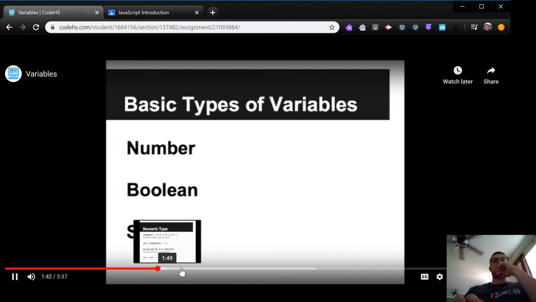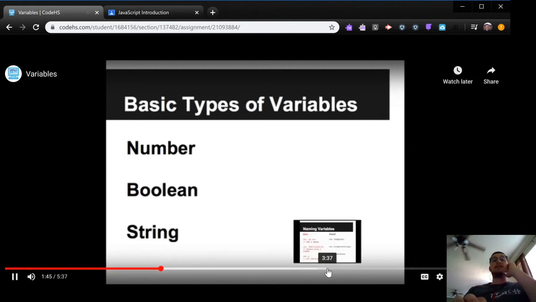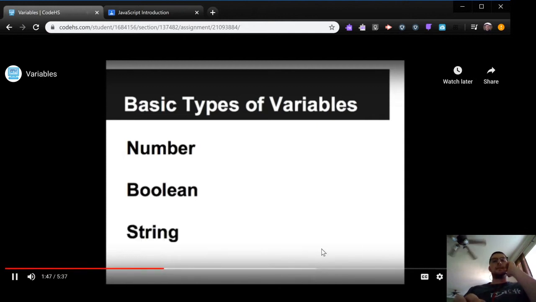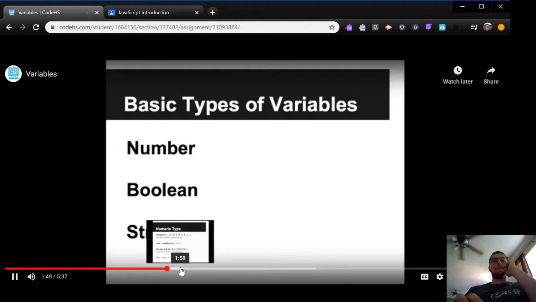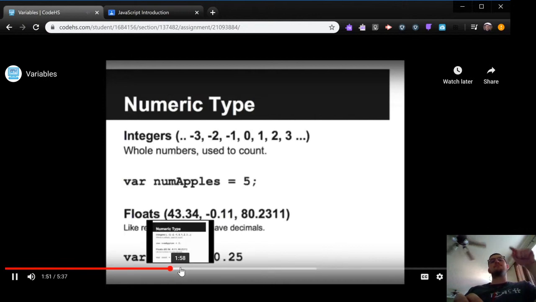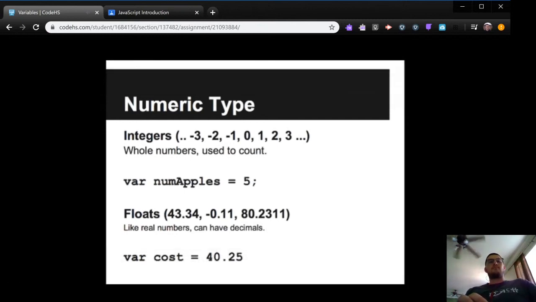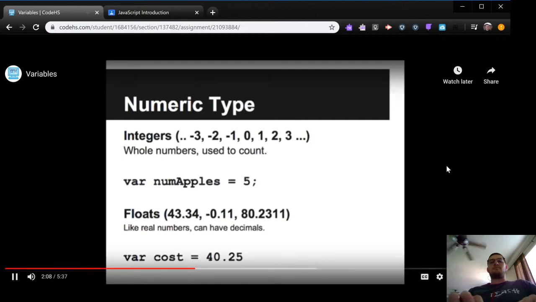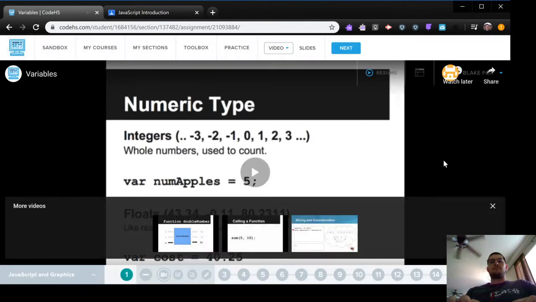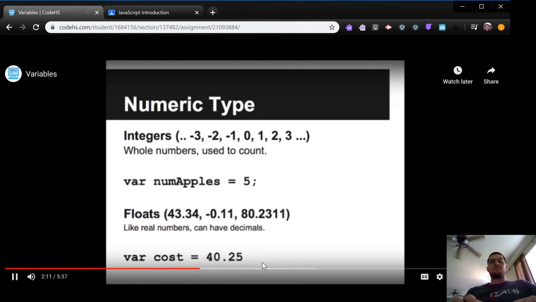And there are 3 basic types of variables that we'll be working with. The numbers, booleans, and strings. So the first is the numeric type. The first type of the numeric type is integers. Integers are like whole numbers, and those can be used to count. So for example, var numApples is equal to 5. The next type is floats. Floats are like real numbers and can have decimal points. So for example, var cost is equal to 40.25.